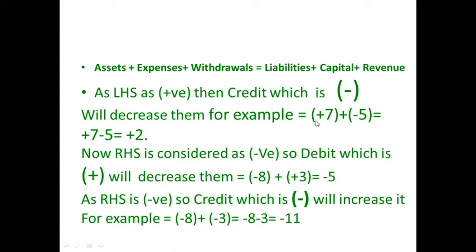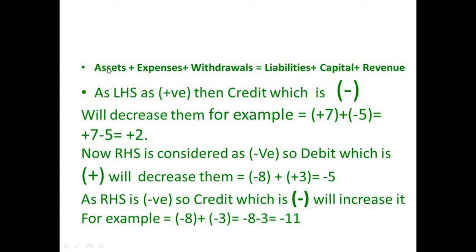For example, you see here the simple integers. These are your left hand side items, suppose assets, expenses, or withdrawals, plus 7. Now to decrease it, suppose we add up minus 5. What is this minus 5? It is actually the concept of integers, a number with sign, and this is the credit. So what happens? 7 minus 5 becomes 2. So a decrease in the left hand side of the equation will be credit.